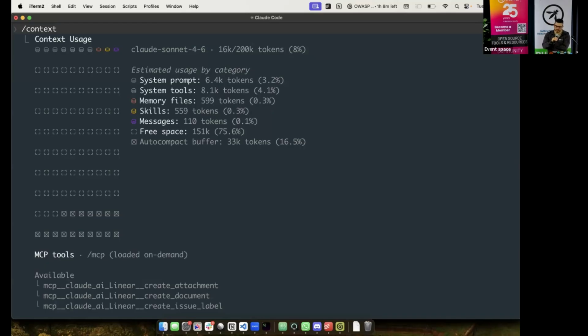That would help. But I think avoiding bloat in your context is probably the best way of doing that. And if you can do that, it'll not just reduce your limits, but it'll actually make it more effective as well. The way to reduce bloat is just make sure what's in your Claude MD and your rules files is just what is needed. Don't try and put everything in there, because it actually confuses it as well. And for the skills, only make sure you are adding the skills that you really care about. I think those two alone are probably very, very valuable. Anyone else have any ideas or thoughts about how to make best use of your usage limits?